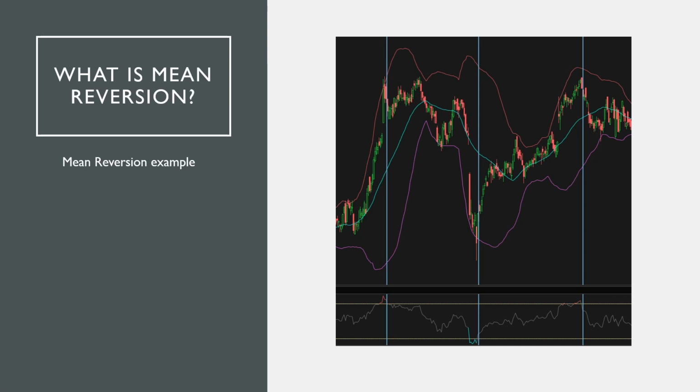This slide illustrates an example of the mean reversion strategy in action. The chart shows Bollinger Bands, with price movements oscillating between the upper and lower bands. When the price moves too far from the average, it tends to revert back, creating trading opportunities. The RSI indicator at the bottom helps identify overbought and oversold conditions, signaling potential reversals.